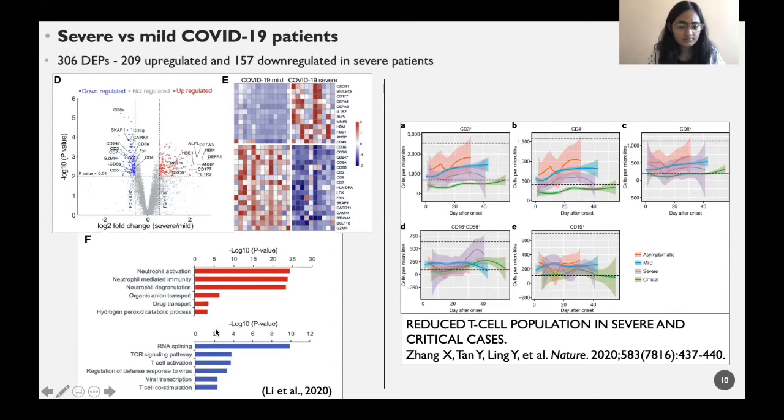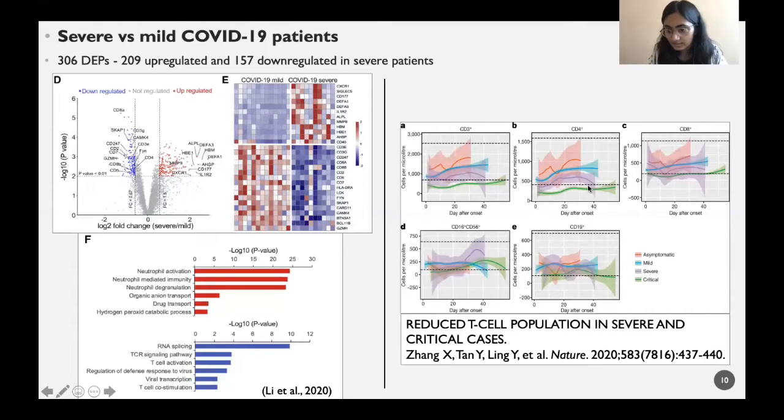Now, downregulation of proteins involved in T cell immunity is consistent with the fact that T cell populations are reduced in severe and critical cases of COVID-19, as the green line here is for the severe cases.